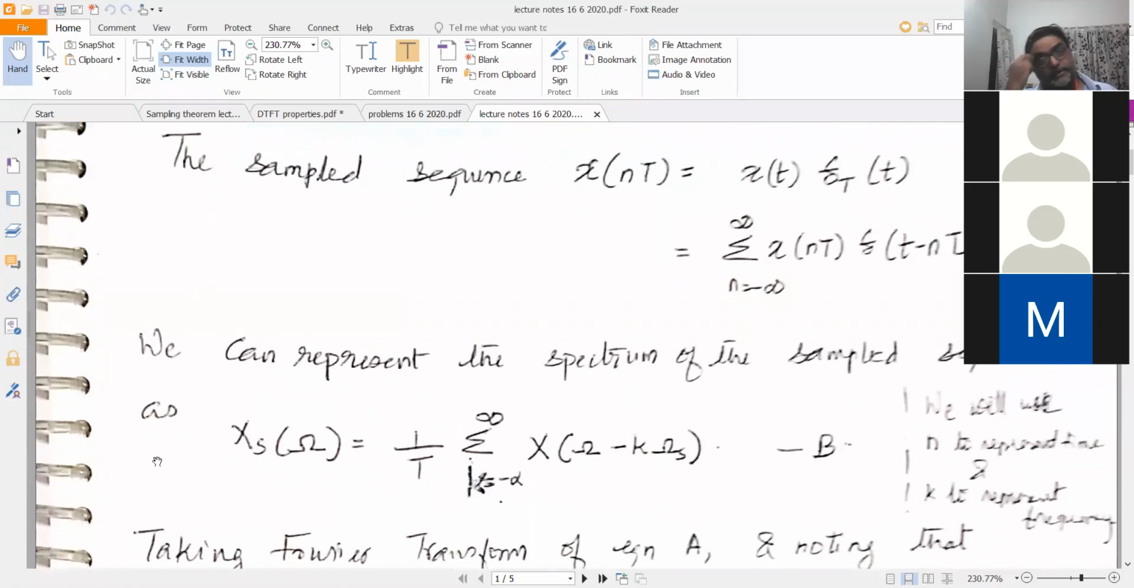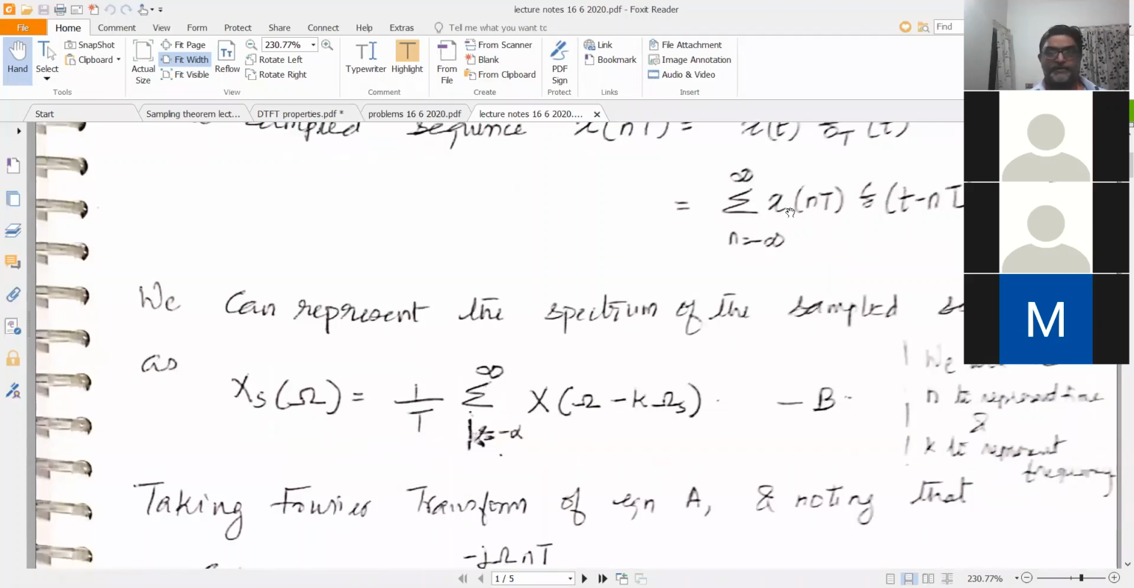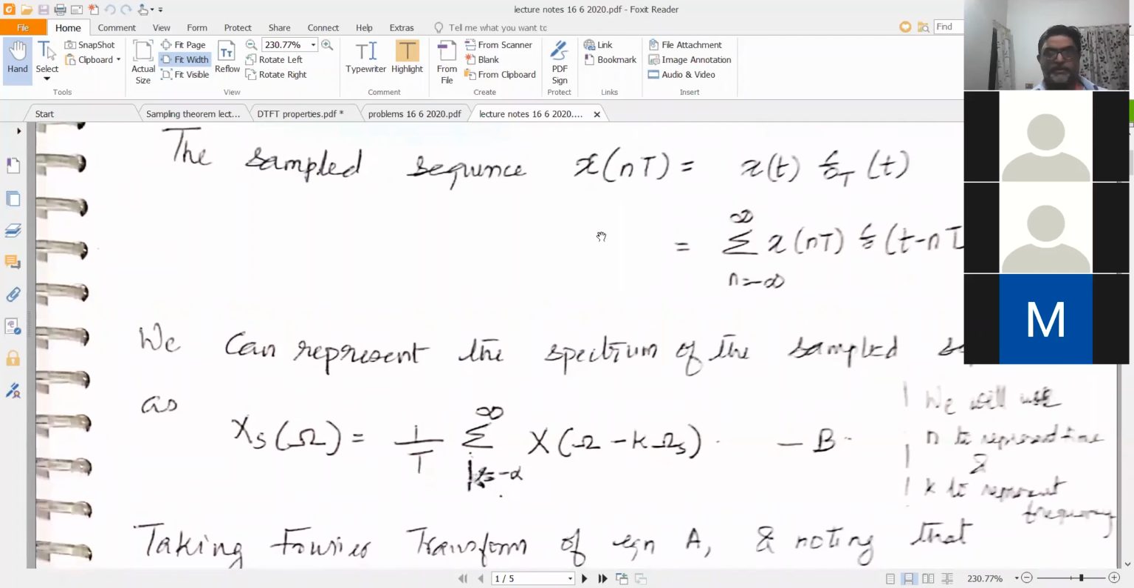Okay, the sampled sequence x of nT can be expressed as x of t into delta T of t. x of nT is equal to x of t into delta T of t. Remember that multiplier which accepted x of t as one input and the sampling train as the second input. So when the sampling train delta T of t multiplies x of t, you get the sampled sequence. So you can write that as sigma n equal to minus infinity to plus infinity x of nT delta of t minus nT. Now we will call this equation A. So x of nT is this expression.